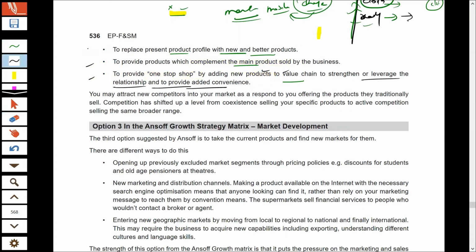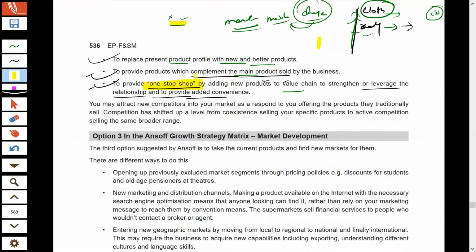The first strategy says that you can modify your product, you can make better products, and then you can persuade your customer to go for those better products and replace your existing product with those products. Secondly, you can make the products which are complementary to your existing product, and in the third stage you can act as a one-stop shop, and you can start manufacturing all the products of the value chain.